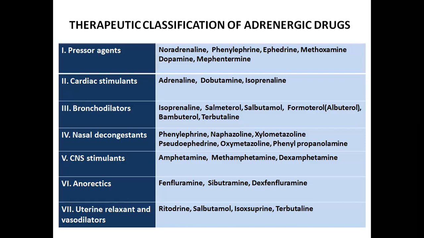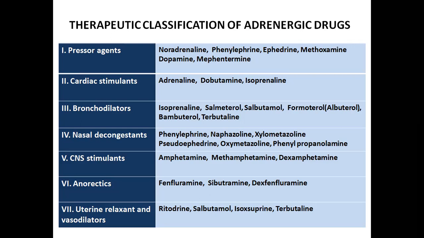In the pressor agent group, we have drugs like noradrenaline, phenylephrine, ephedrine, methoxamine, dopamine, and mephentermine. In the cardiac stimulant group, the drugs are adrenaline, dobutamine, and isoprenaline.